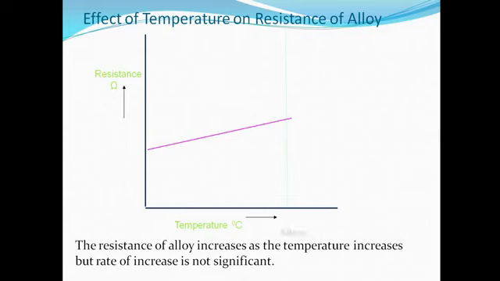Now in case of special alloys like Eureka, manganese, as we increase the temperature, there is no change in the resistance. Hence, these alloys are used for making resistance boxes. So in case of alloy, as we increase temperature, there is a negligible change in the resistance.